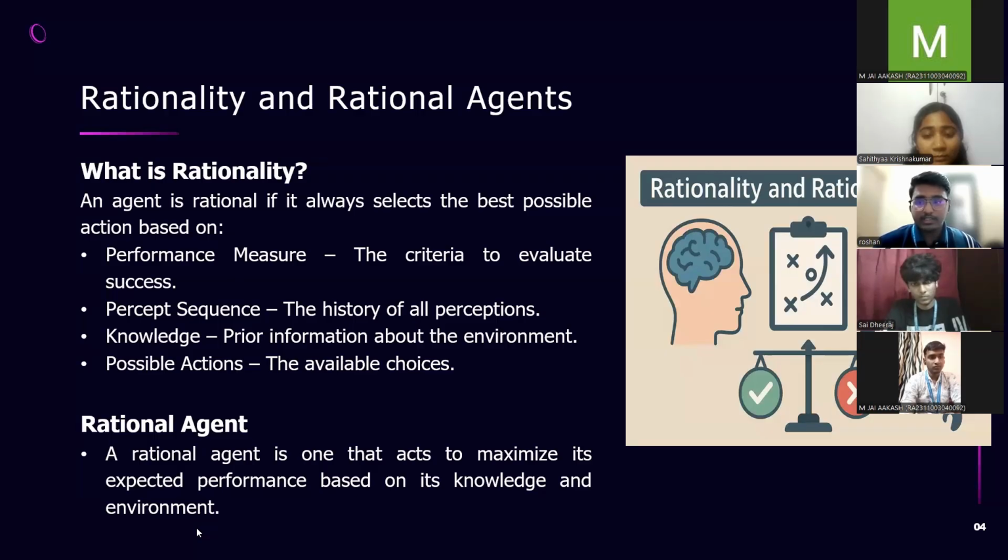So a rational agent, therefore, is one that maximizes its expected performance by leveraging this knowledge and adapting to its environment.